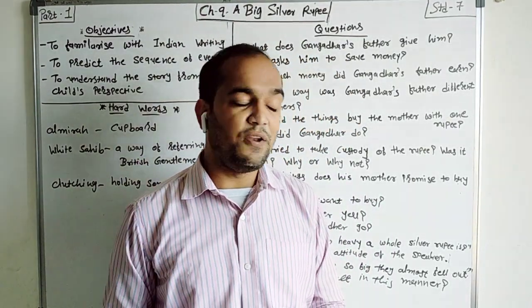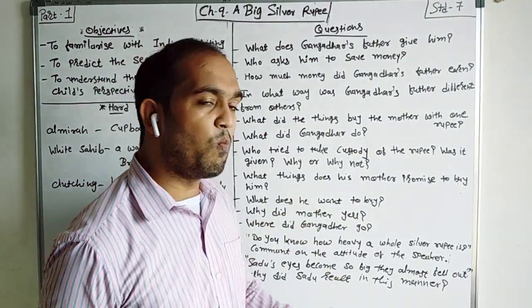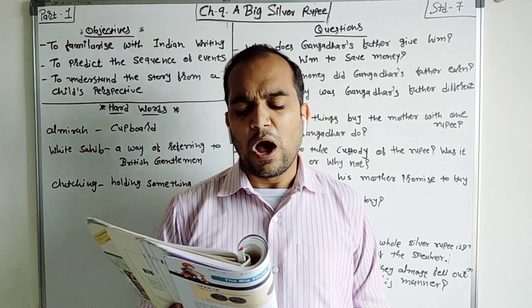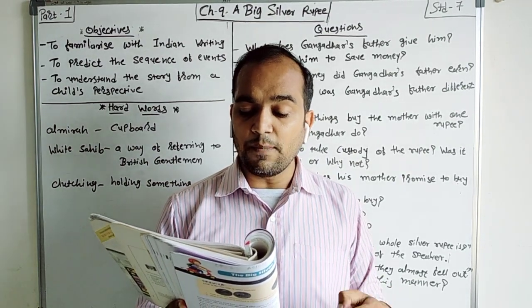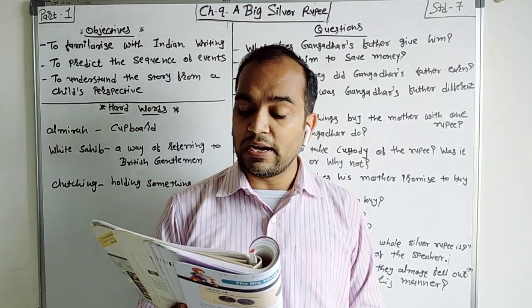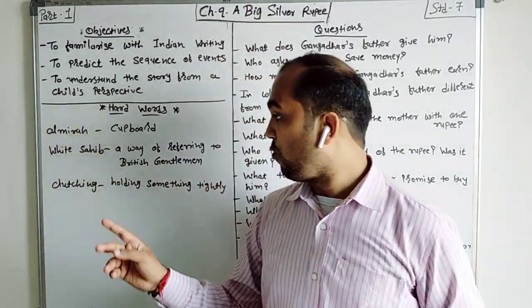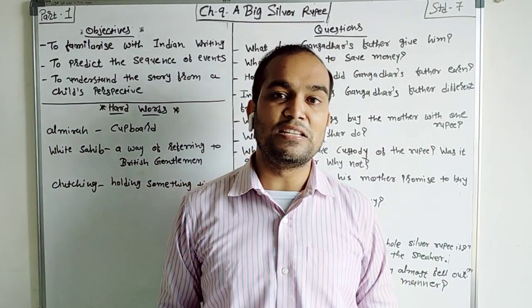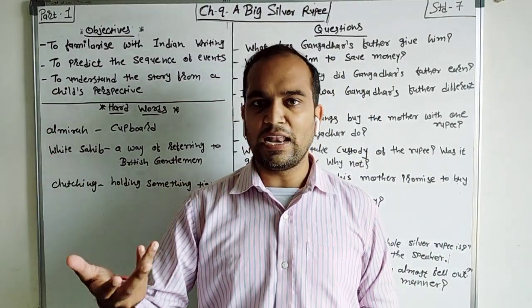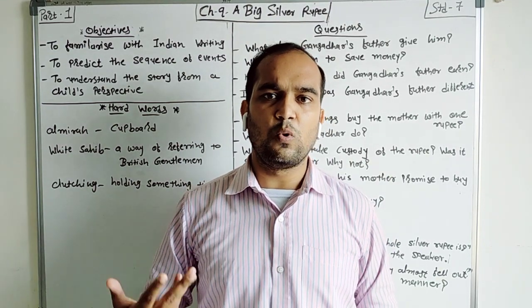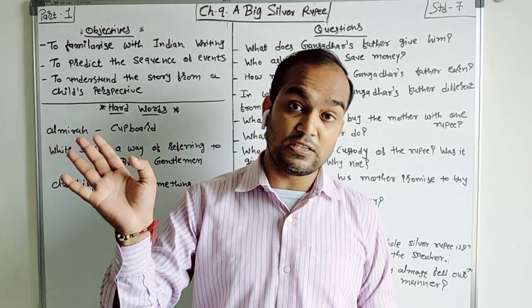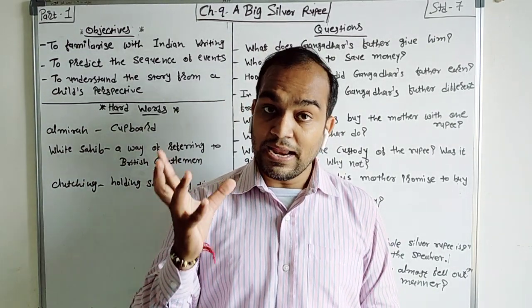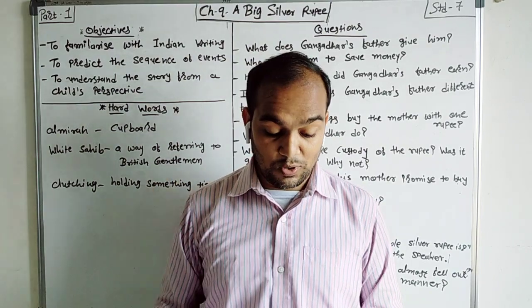But he refused. So what does he want to buy? He says that he will buy some laddus, eat bel puri, or buy those chocolates that the white sahibs ate. Now, white sahibs is a way of referring to British gentlemen. During that time the Britishers were ruling our country. That's why he says those chocolates that the white sahibs eat, he also wants to eat, buying some laddus and eating bel puri.